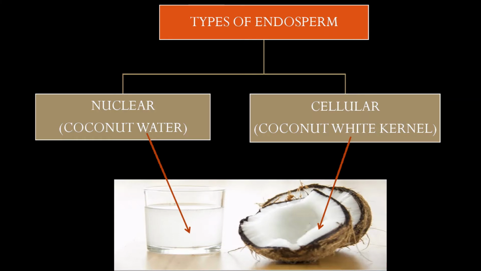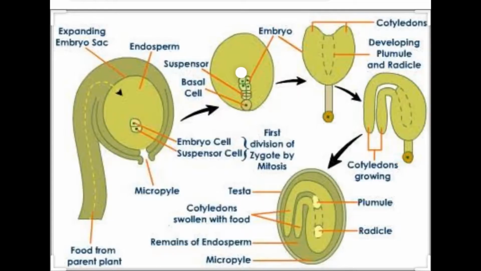You know that the coconut water is also a type of endosperm, and the white kernel is also a kind of endosperm. They both provide nourishment. So initially endosperm is in the nuclear form, and slowly those nuclei are converted into cells, that becomes the cellular form. So you are very familiar with this coconut.